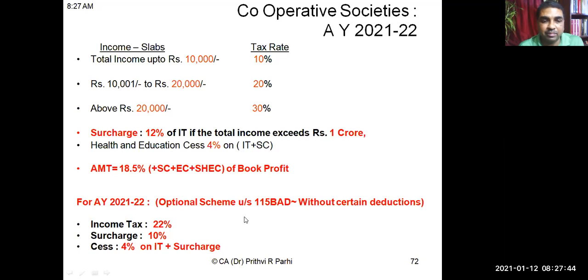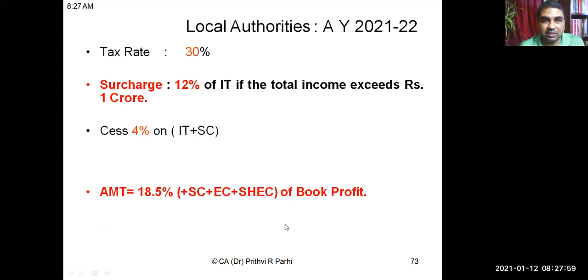AMT is applicable. But for assessment year 21-22, there is an optional scheme. If they opt for 115BAD, rate of tax will be 22% flat and surcharge will be 10%. Cess will be levied at the rate of 4%. This is again an optional scheme. For local authorities, tax rate is 30%, surcharge is 12% if income exceeds 1 crore. Cess is applicable.